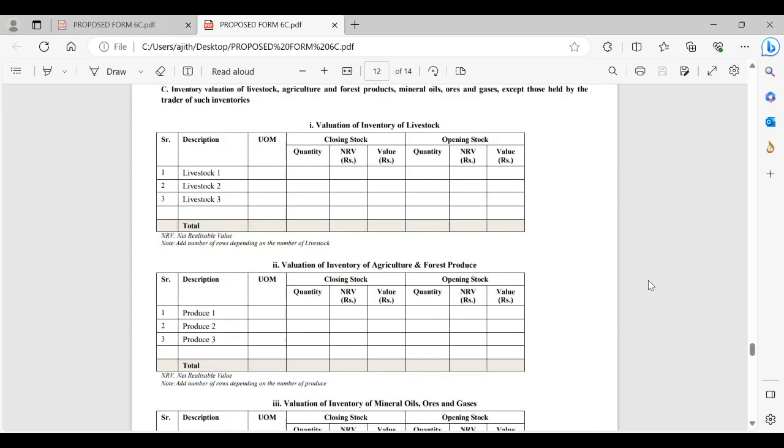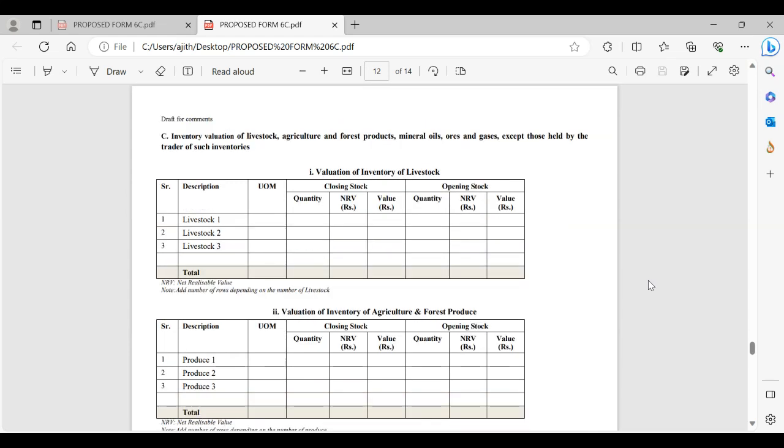As the last one, in case of livestock we were mentioning it should be under NRV. No specific ICDS standard is there; in ICDS 2 itself it has been mentioned that it has to be valued as per NRV. Cost is not a factor there. Net realizable value, stock wise, item wise, we have to do for livestock.